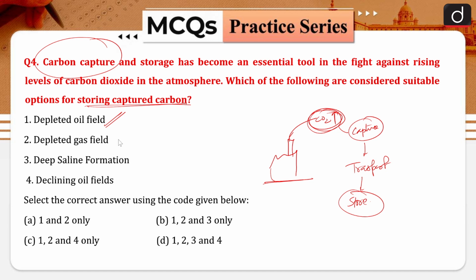Then depleted gas fields, obviously same as oil. When you extract the gas out of these fields, there is a void which we can fill with carbon dioxide. Okay, deep saline formations. This is also particularly an area where you can go for the sequestration of carbon. Then declining oil fields. I think this is repeated over here, declining or depleted. So you can say that all of them are basically a right answer.